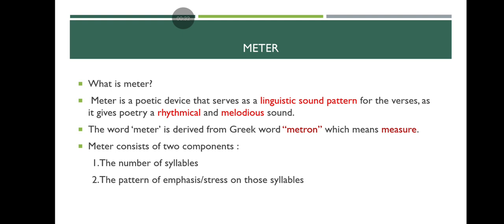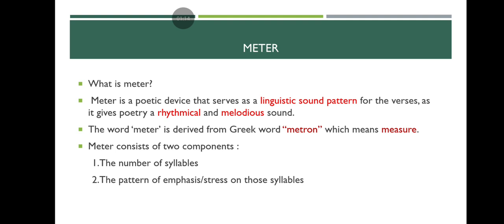As you know, meter is a poetic device that serves as a linguistic sound pattern for the verses, as it gives poetry a rhythmical and melodious sound. Means, this is the thing which provides a poem rhythmical and melodious sound. For example, if you say, I wandered lonely as a cloud, you can't find any difference between prose and poetry here. There is no melody, there is no musical quality in this way of telling the line.